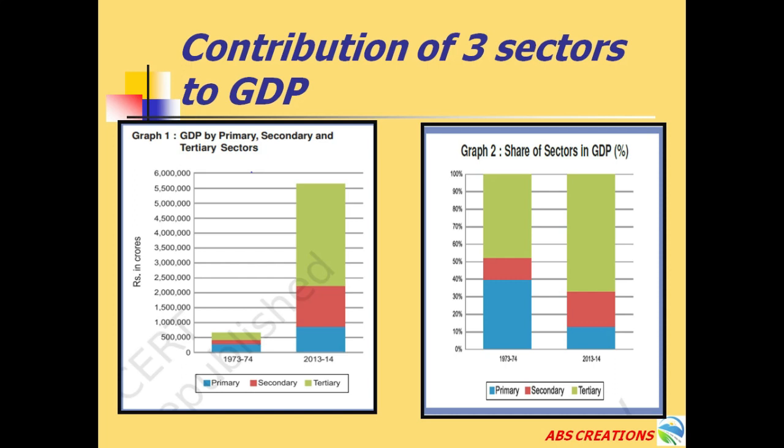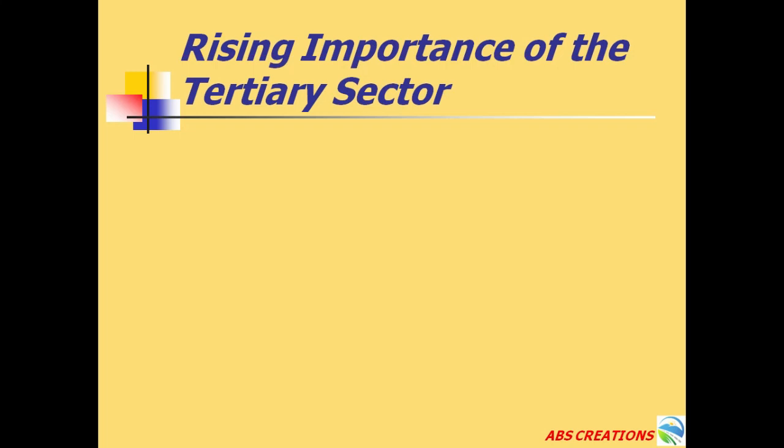From this, it is observed that there is a shift from the primary sector to the secondary sector and from the secondary sector to the tertiary sector. So we can see the tertiary sector is becoming more important in India, not only in India but in all countries of the world. But what is the reason for the tertiary sector becoming so important in India over the years?